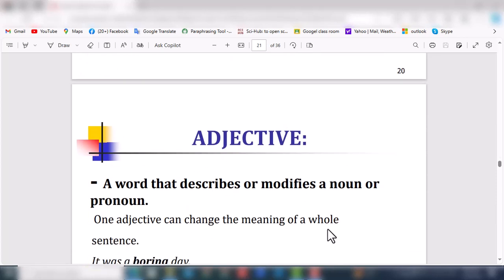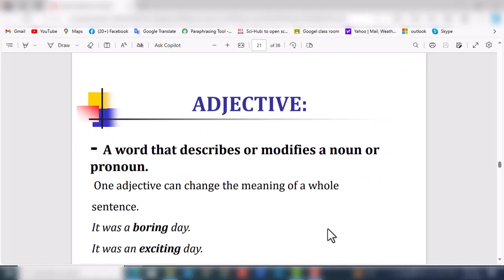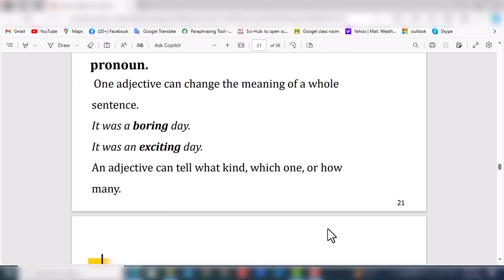Adjective: a word that describes or modifies a noun or pronoun. An adjective qualifies things, showing the qualities of things. One adjective can change the meaning of a whole sentence. For example, it was a boring day, it was an exciting day. An adjective can tell what kind, which one, or how many.